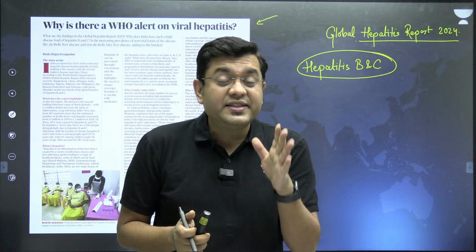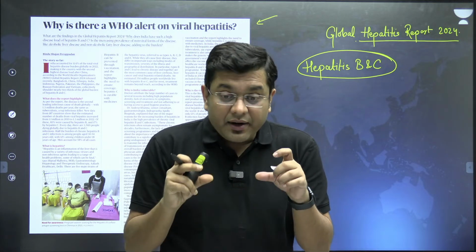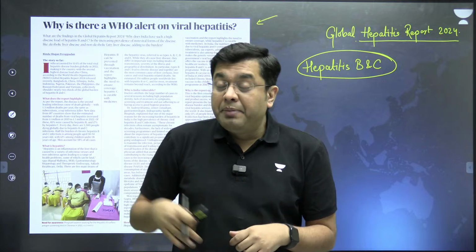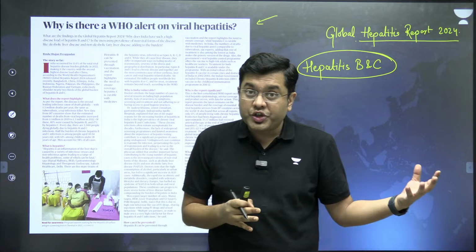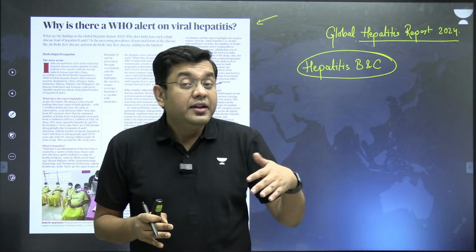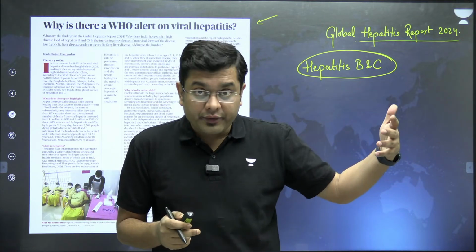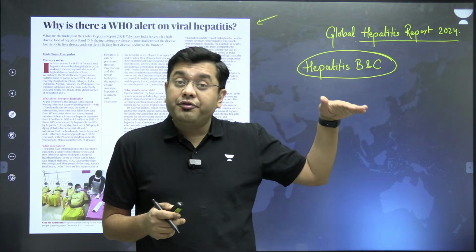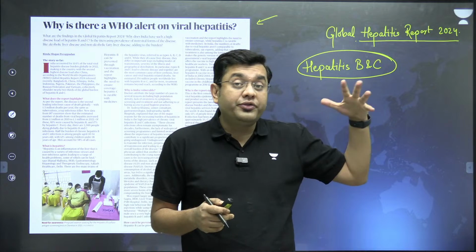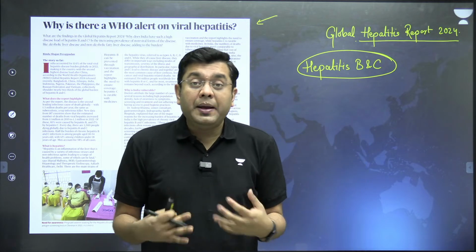incidence of diseases such as hepatitis B and C in countries like India. Because the report indicates that the amount of casualties and the amount of infections claimed by hepatitis B and C are almost equal to tuberculosis, which is the most infectious disease in the world. So you have a kind of infection rate which is almost similar, which in itself is an alarming piece of